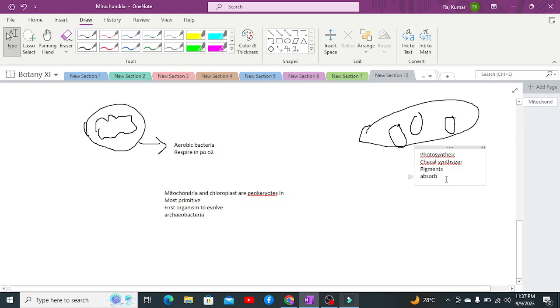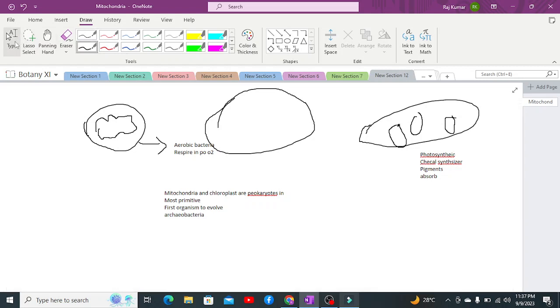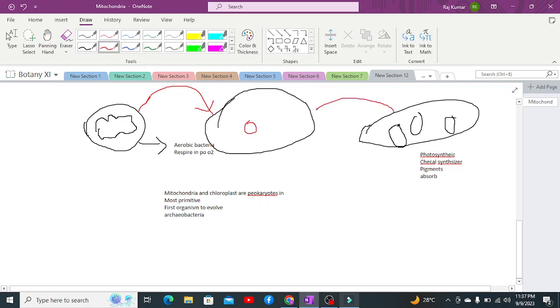The major concept of endosymbiotic theory was such that the scientists believed this was the first eukaryotic cell. This was the early eukaryotic cell, and this was its nucleus. That early eukaryotic cell engulfed the mitochondria and engulfed the chloroplast.